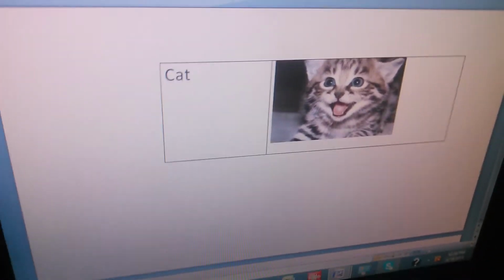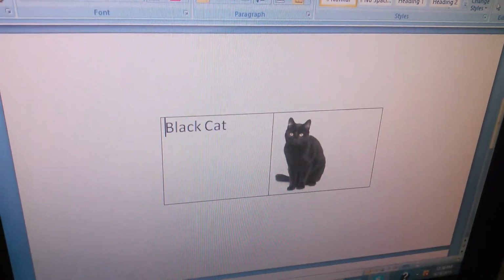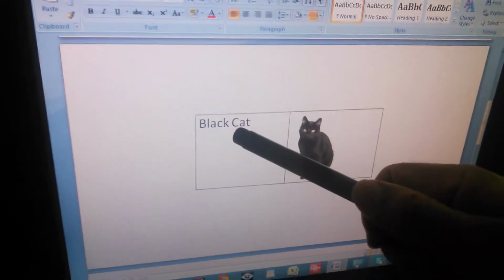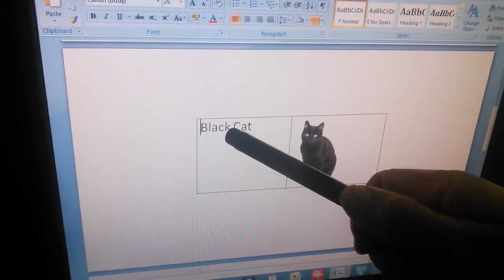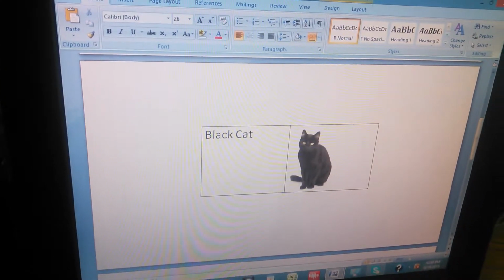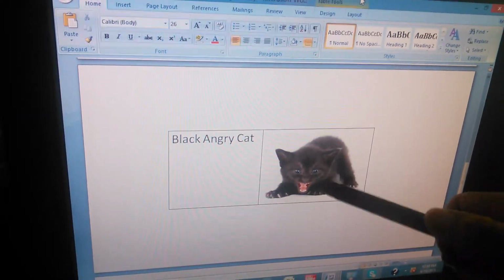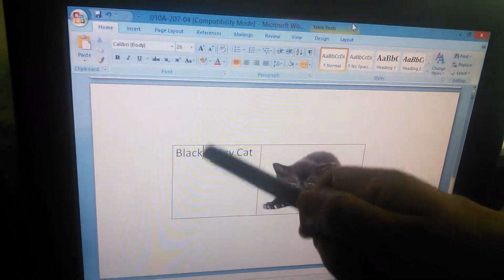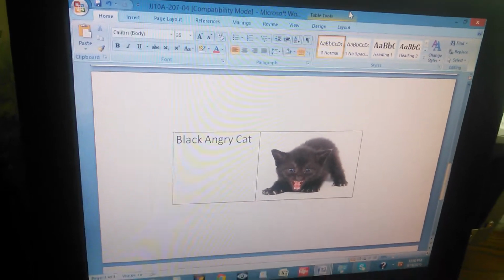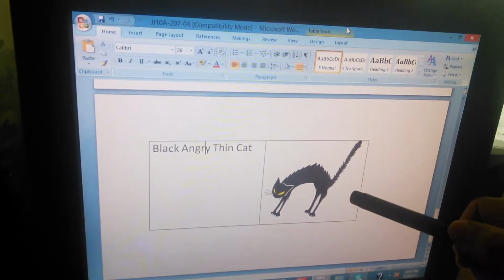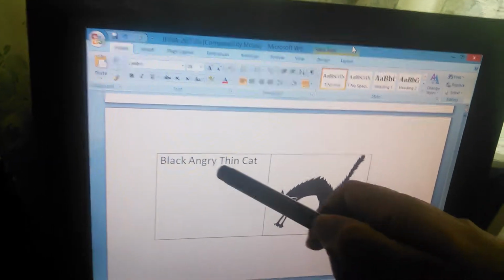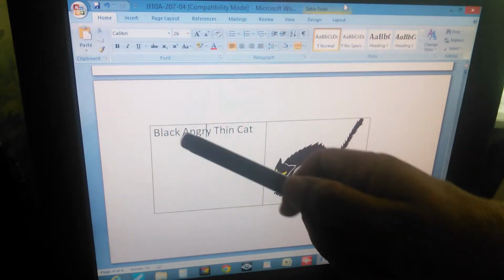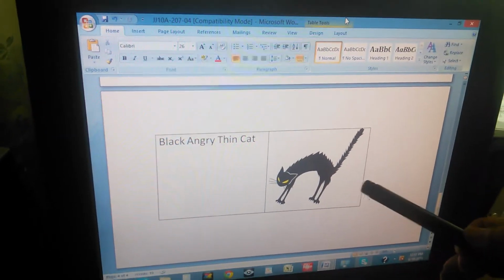Now, we're going to add words to the description of the cat. This is now a black cat. It's still a cat, but now we have a word that describes it, or an adjective, which is black. Black cat. Now we have another one. It's still a cat, but he's black, but now he's angry. See, a cat, a black, and angry. And the last one is we have still a cat here, but he's black, he's angry, and he's thin. So the noun is cat. All the other words just describe what the noun is, right?